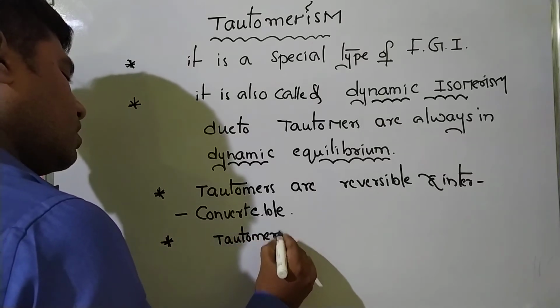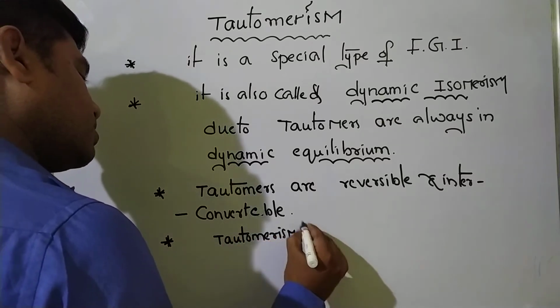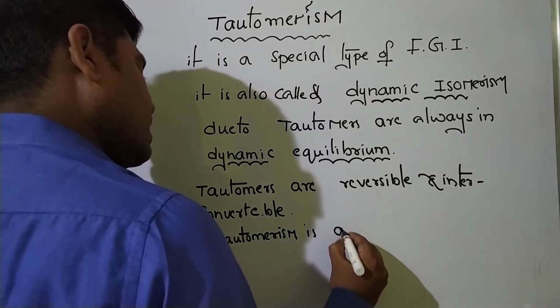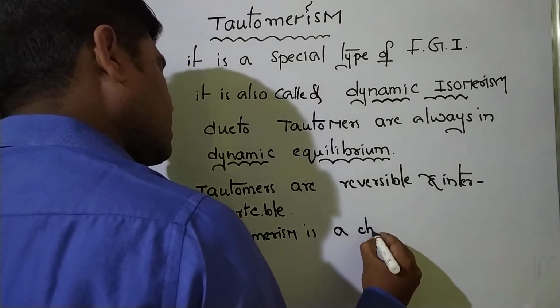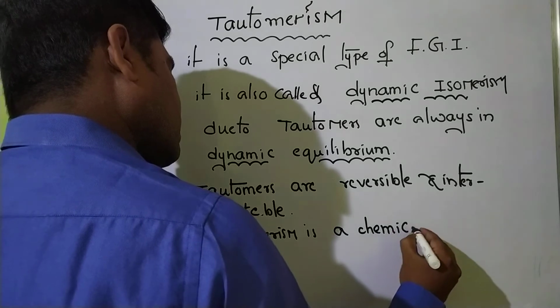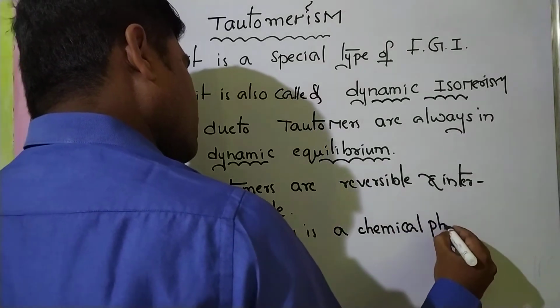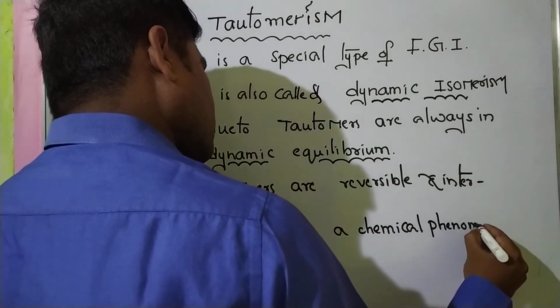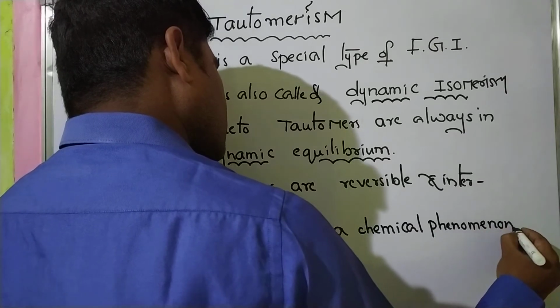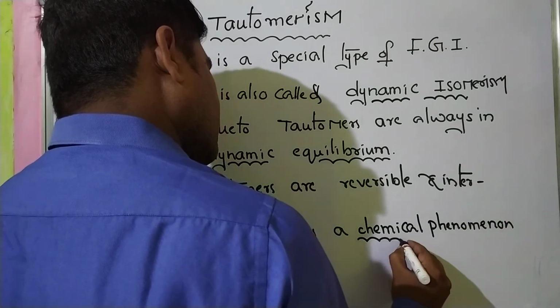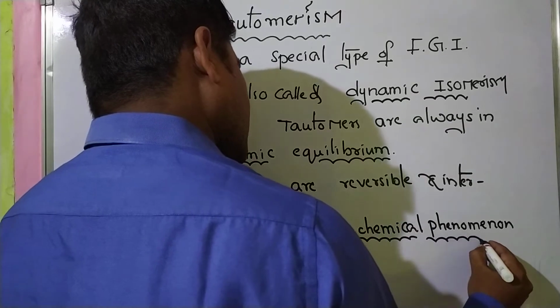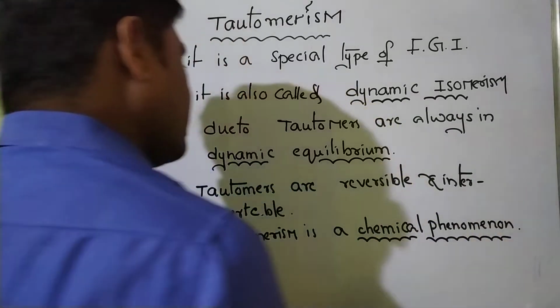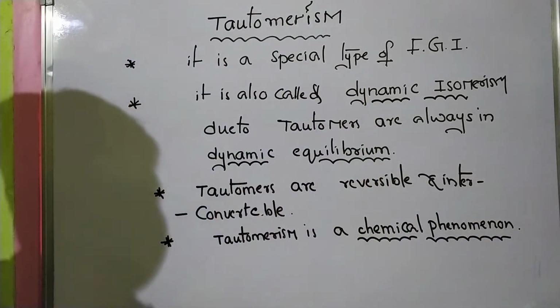Tautomerism is a chemical process, a chemical phenomenon. So this is very important, meaning dynamic chemical equilibrium in a chemical process. Please note all these points.